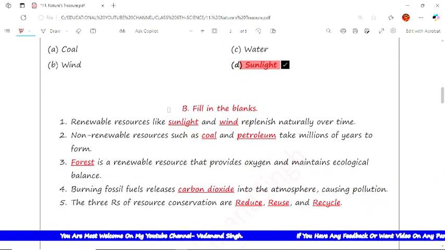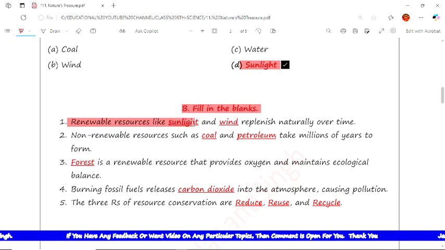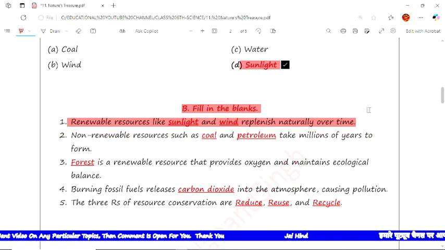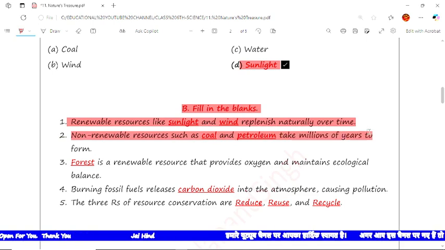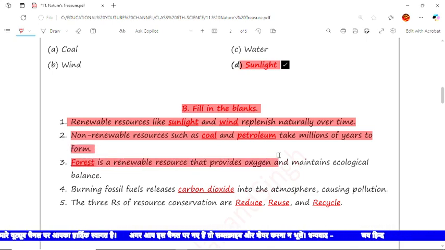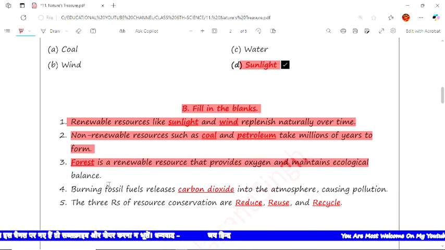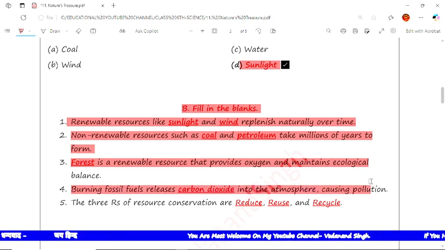Now the next is fill in the blanks type questions. Among them, I have written the answers. Renewable resources like sunlight and wind replenish naturally over time. Next, non-renewable resources such as coal and petroleum take millions of years to form. The next is, forest is a renewable resource that provides oxygen and maintains ecological balance. The next is, burning fossil fuels releases carbon dioxide into the atmosphere and causes pollution.